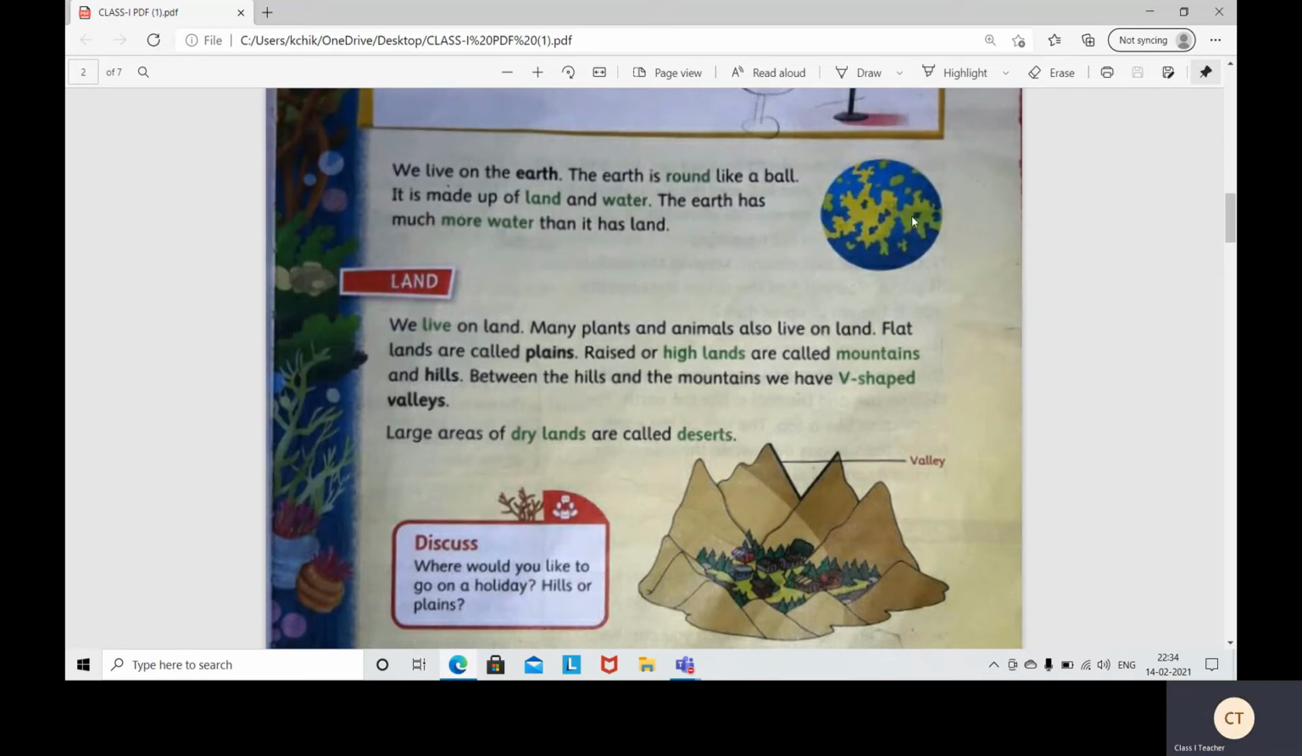We live on land. Plants and animals also live on land. Surface of the earth is not even or flat. There are many land forms on the earth, such as plains, mountains, hills, valleys, deserts, etc.